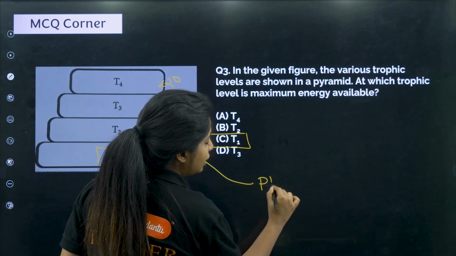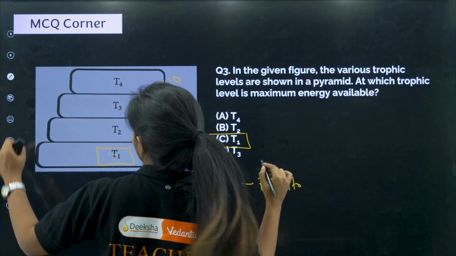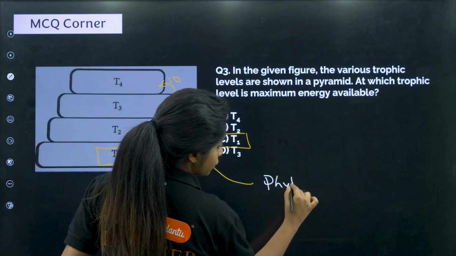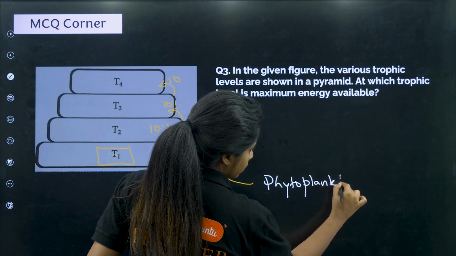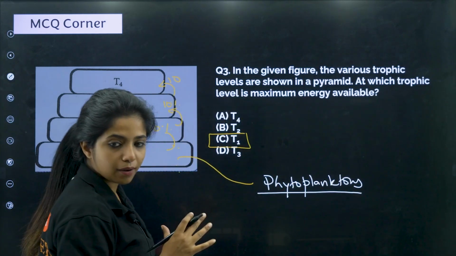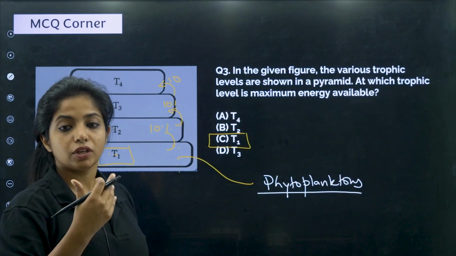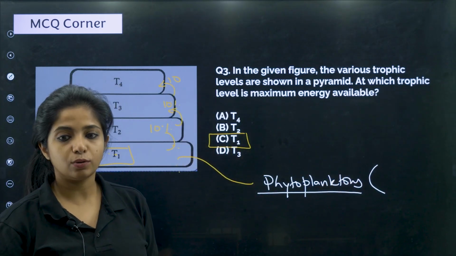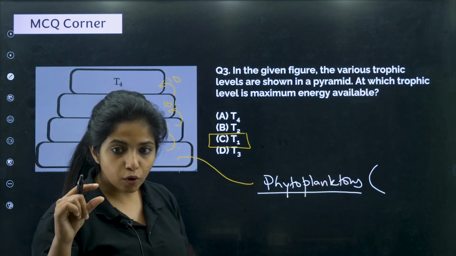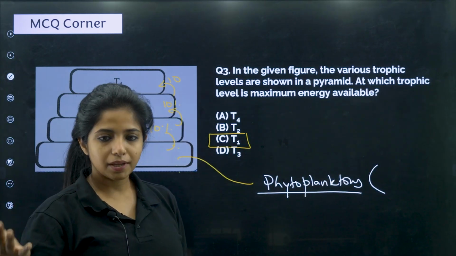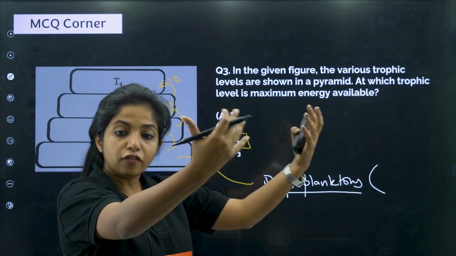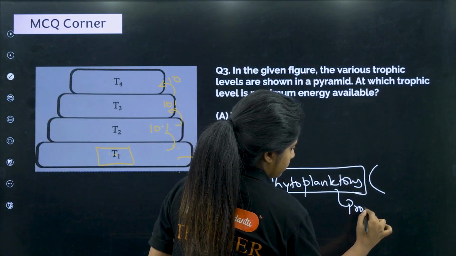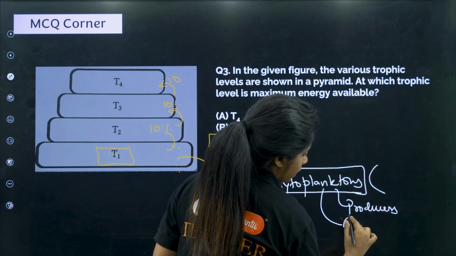T1 is occupied by phytoplanktons. The spelling of phytoplanktons goes like this. So always remember, if they have mentioned phytoplanktons, you are basically talking about the plant-like organisms which are there. Basically, you're talking about the plant life only in the aquatic ecosystem, where you call them phytoplanktons. They're small things. They're not exactly plants, okay? But in general, they are going to play that role of taking in energy from the sun. So they are going to play the role of producers in the aquatic ecosystem.